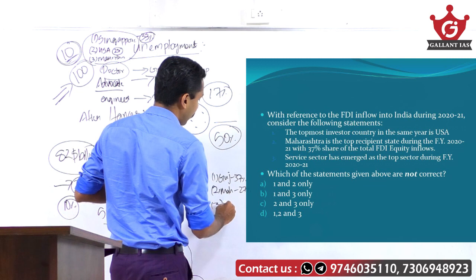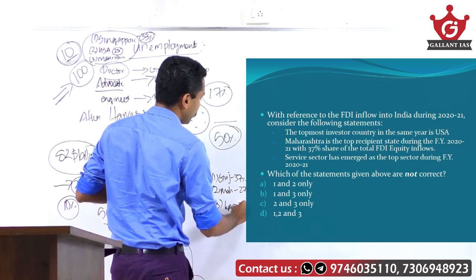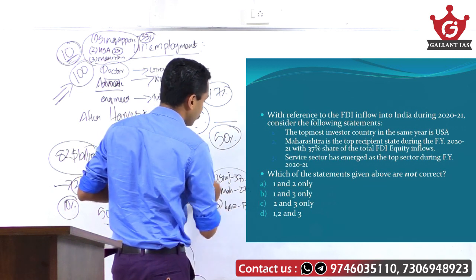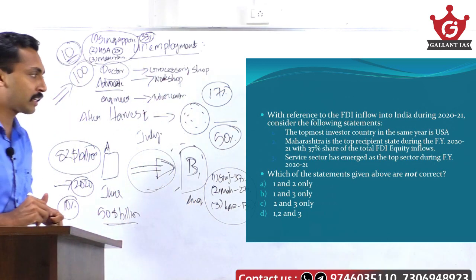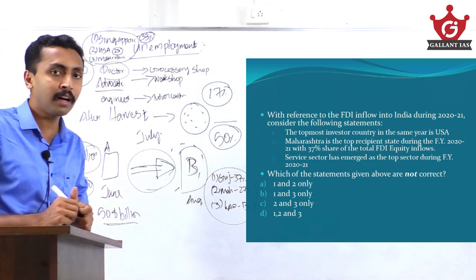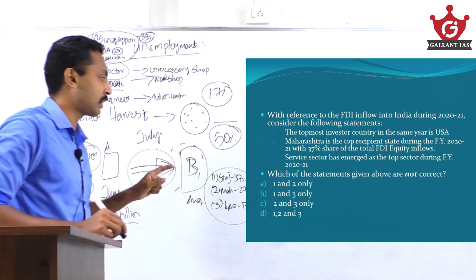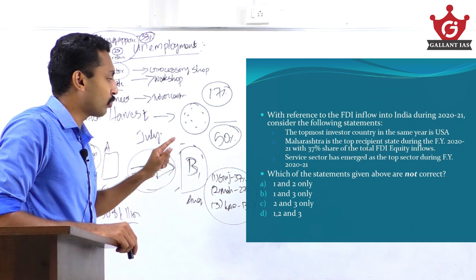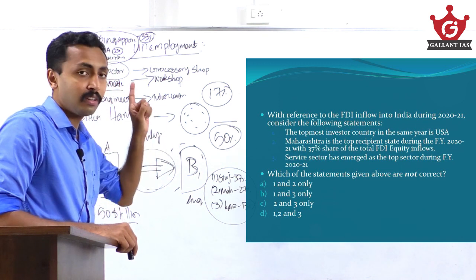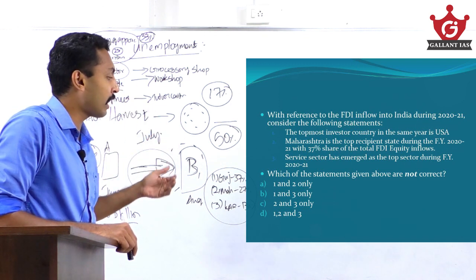Third, Karnataka with 13%. So these are the top recipients of FDI in our country. So the second statement is also wrong. It is not Maharashtra, it is Gujarat. So you can eliminate option B, which does not include statement 2. So remaining A and D.